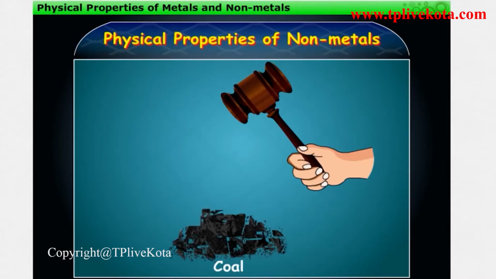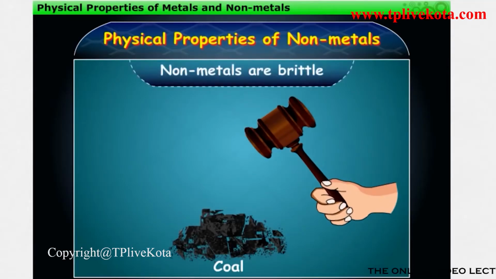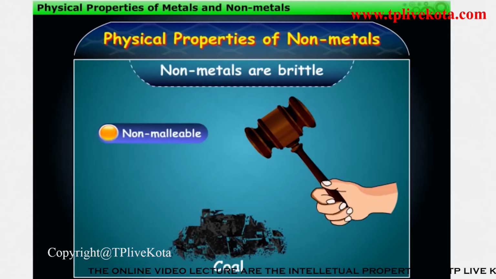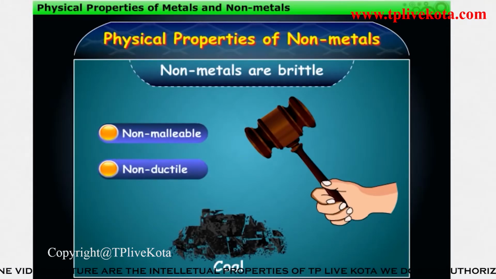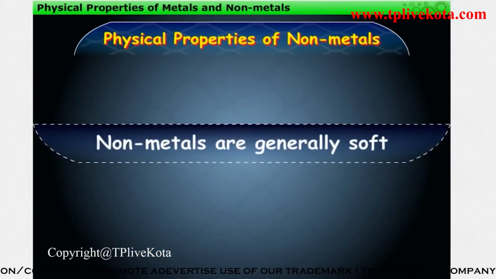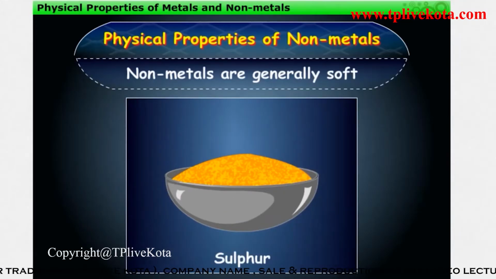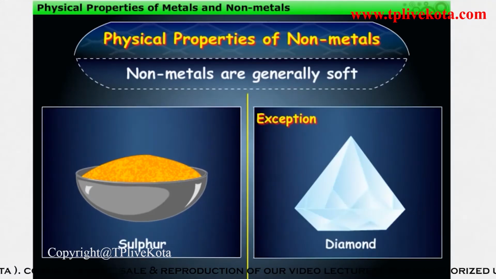Non-metals break easily, which means that they are brittle. Thus, non-metals are non-malleable and non-ductile, as they cannot be drawn into thin sheets or thin wires. Non-metals are generally soft. For example, sulfur. But diamond, which is a form of carbon, is extremely hard, and hence it is an exception.